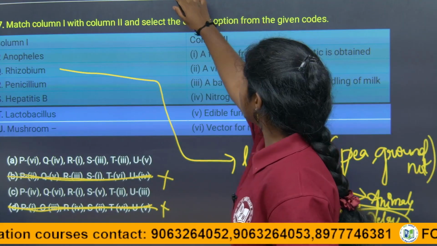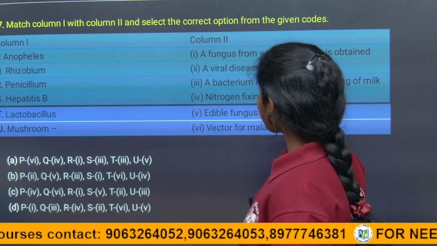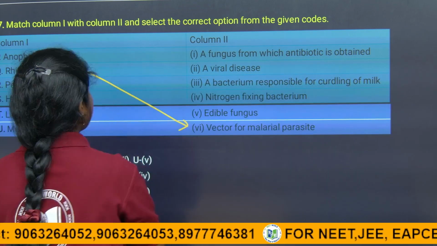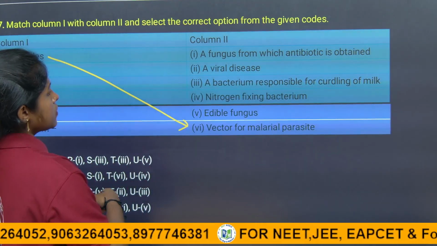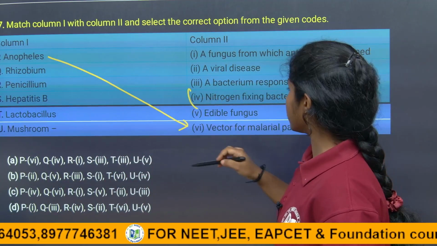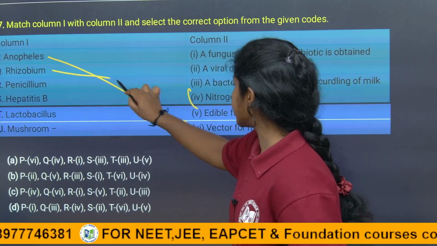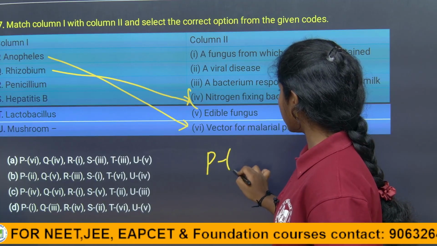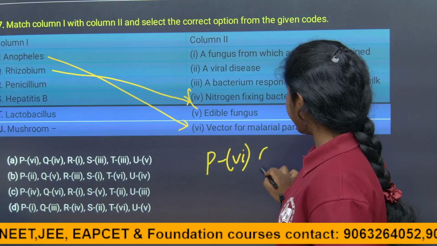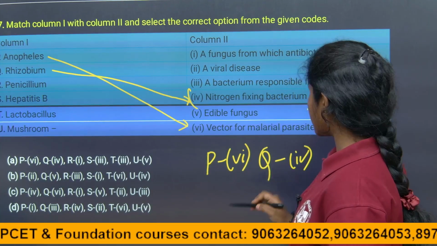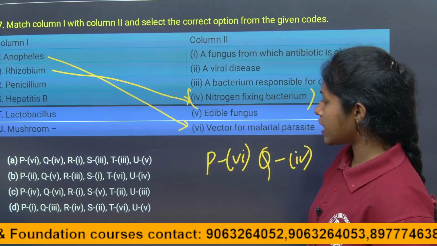So here what they said, rhizobium. Here the Anopheles mosquito, the first answer is 6, and rhizobium, the bacteria, helps in nitrogen fixation. So for Q the answer is 4, P is 6, and Q is 4, children. So let's see the options, children.